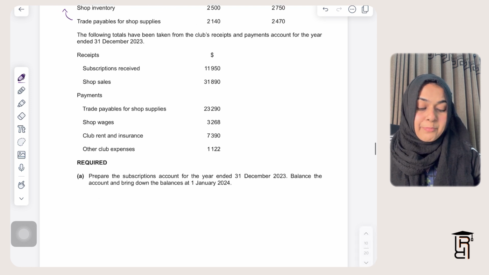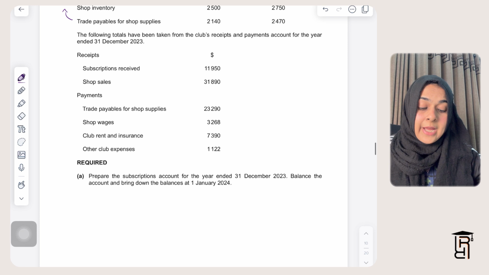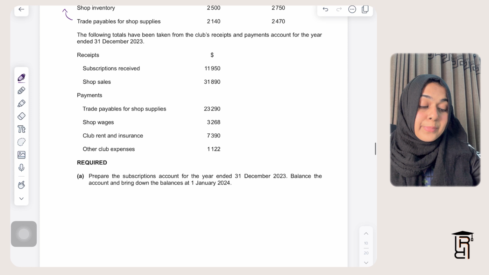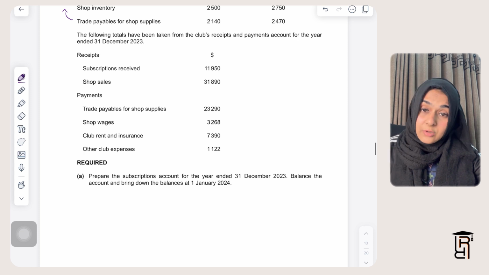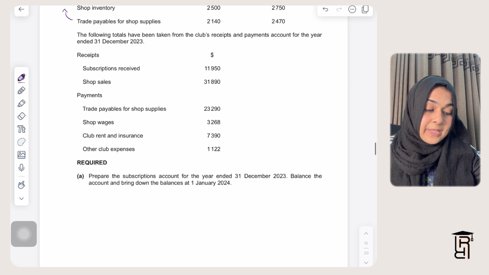Then they're saying prepare the subscriptions account for the year ended 31st December 2023, balance the account and bring down the balances at 1st January 2024. So this is going to be very, very simple, because in a lot of my videos I have talked about income accounts, and income accounts generally follow this rule, that is OPPO.